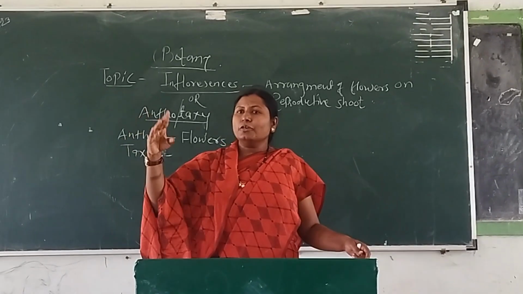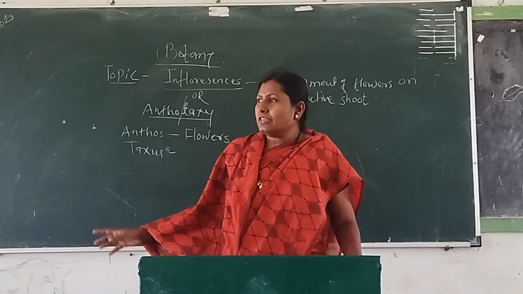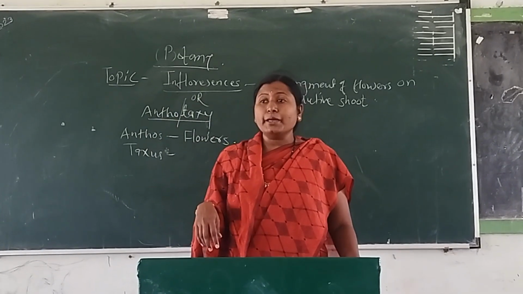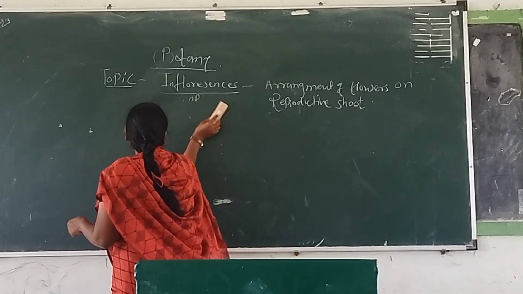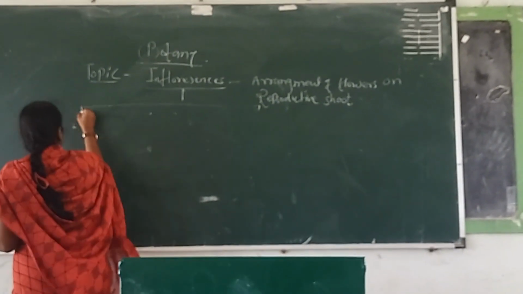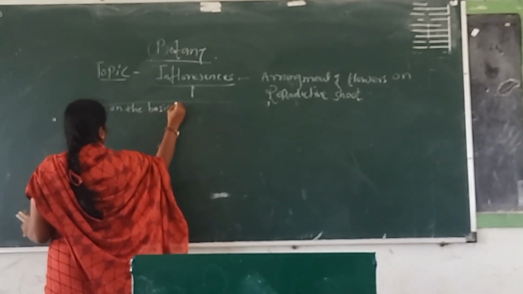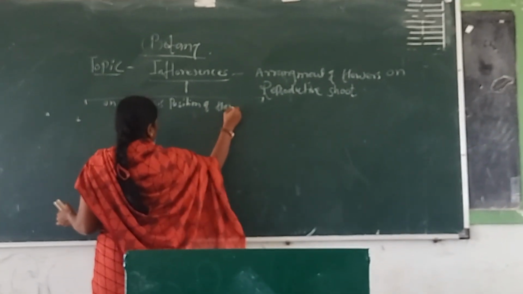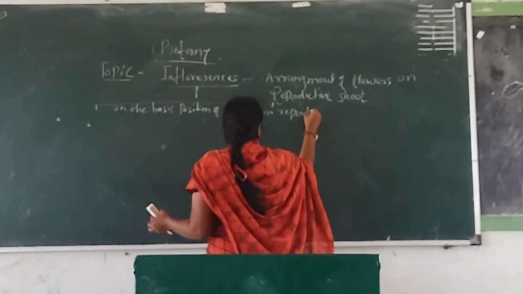So, on the basis of the position of the flowers on a reproductive shoot, this anthotaxy or inflorescence is classified into two main types. How many types? Two main types. The first type is the inflorescence or anthotaxy which is classified on the basis of position of flowers on the reproductive shoot.